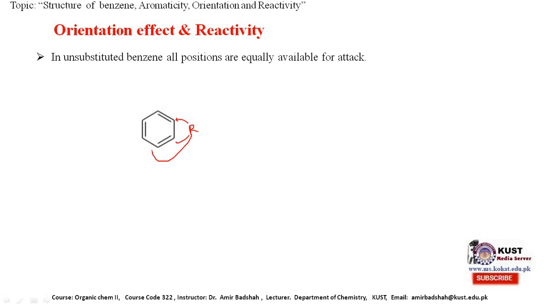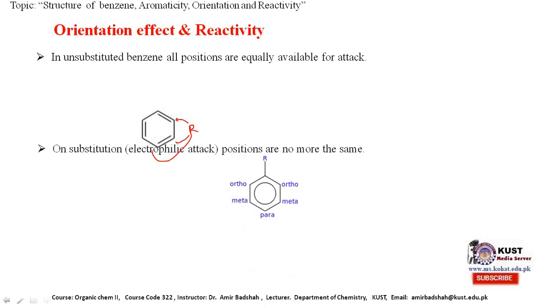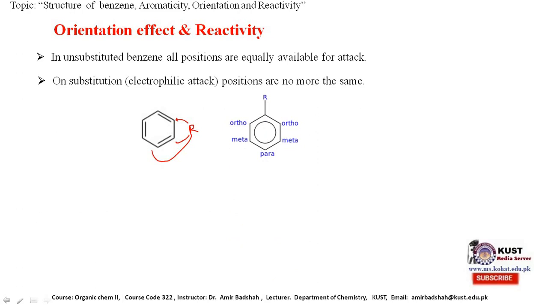It means all positions are equally available for attack. However, if any position is occupied by a substituent, then the remaining positions are not equally available for attack.